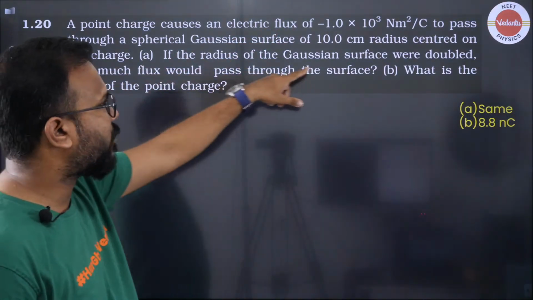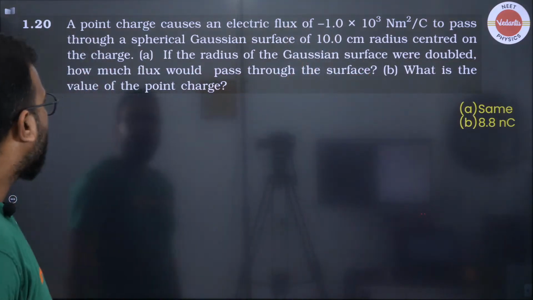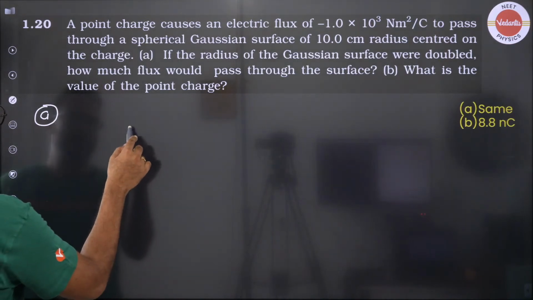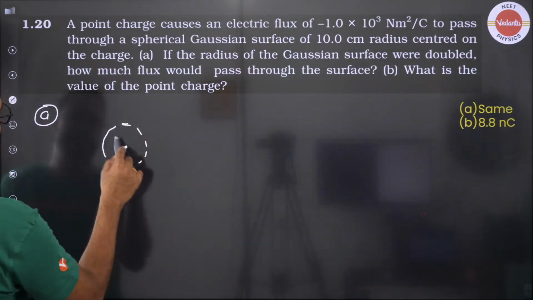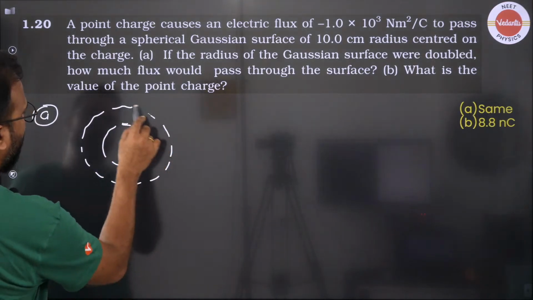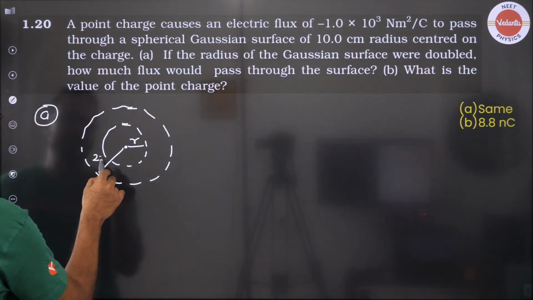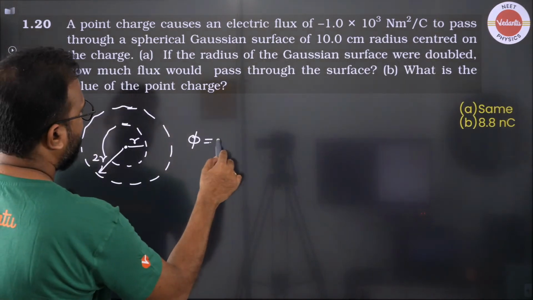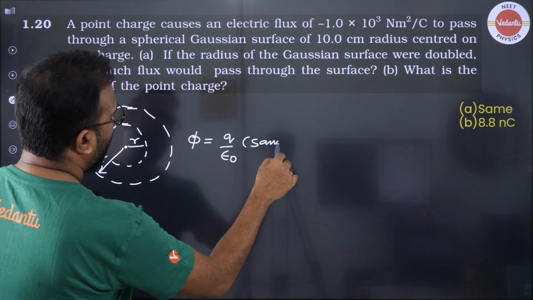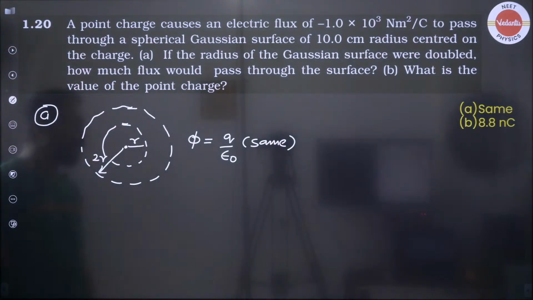Question says that if the radius of the Gaussian surface is doubled, then how much flux would come out of it? Nothing changes. So if this is your Gaussian surface of radius r, even if you make the radius double, the flux remains q by epsilon naught, because it does not depend upon the shape or the size.